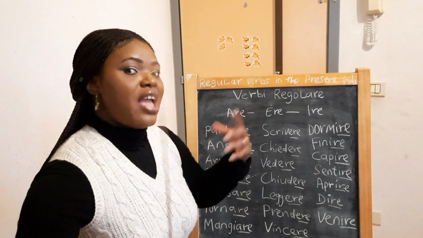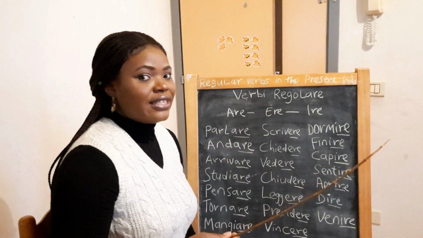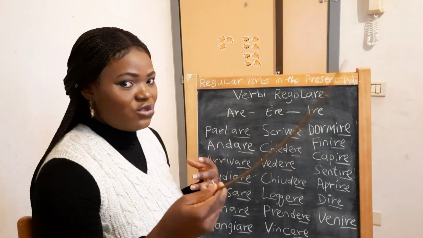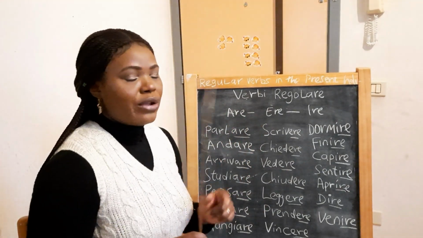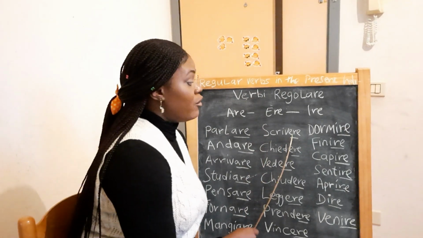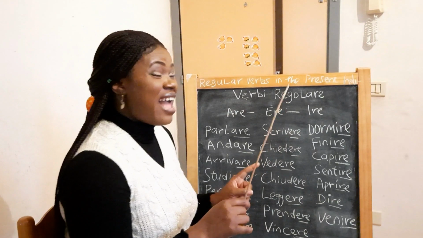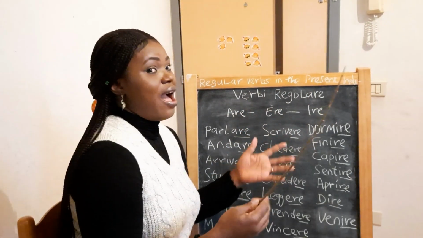Noi scriviamo. We write. Voi scrivete. You write, you plural. Loro scrivono. Okay, when we come to first person plural, noi scriviamo, this ere will go out. What we put there is iamo, scriviamo.